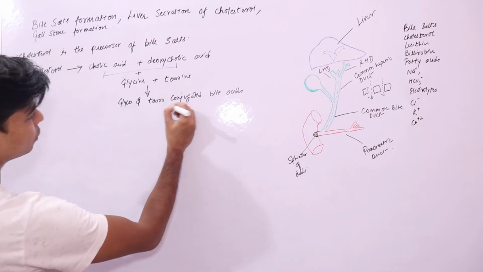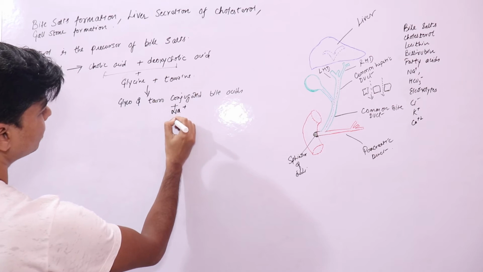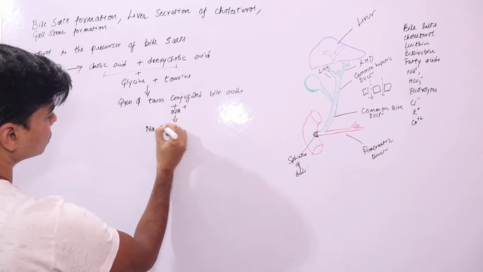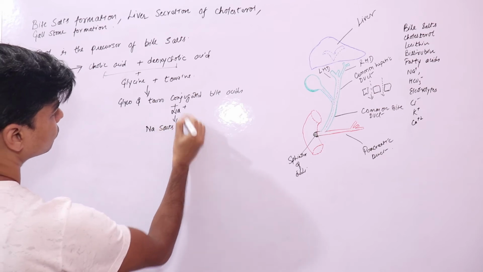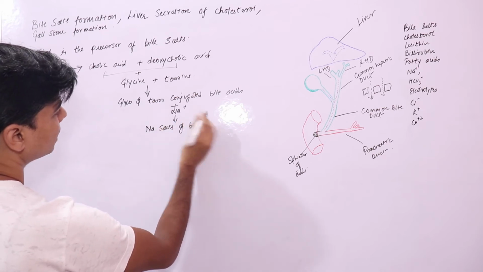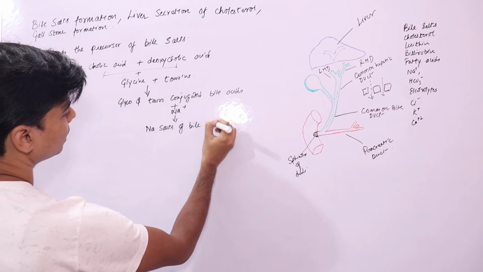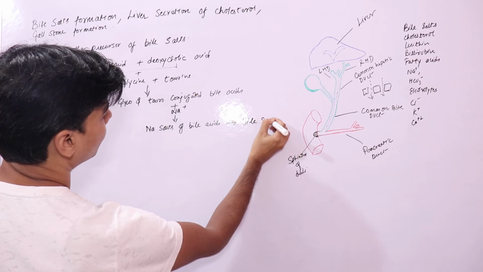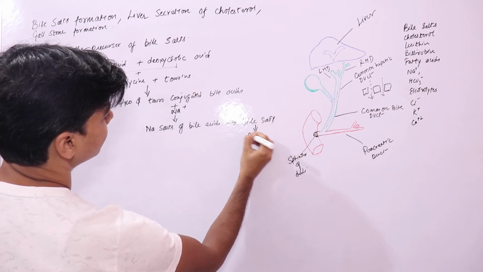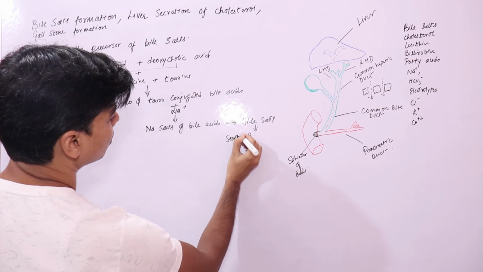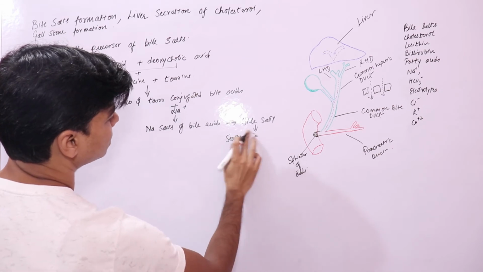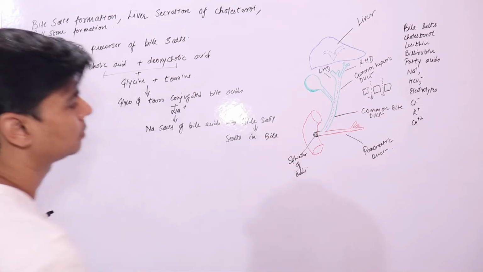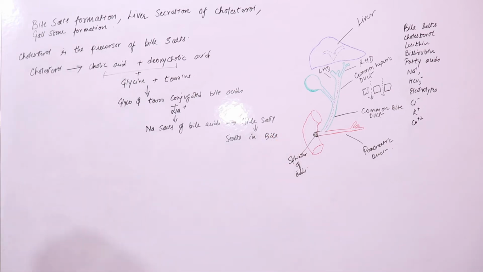So these will react with sodium ions, and the sodium salts of these bile acids are your bile salts, which are secreted in bile. This is how bile salts are formed.